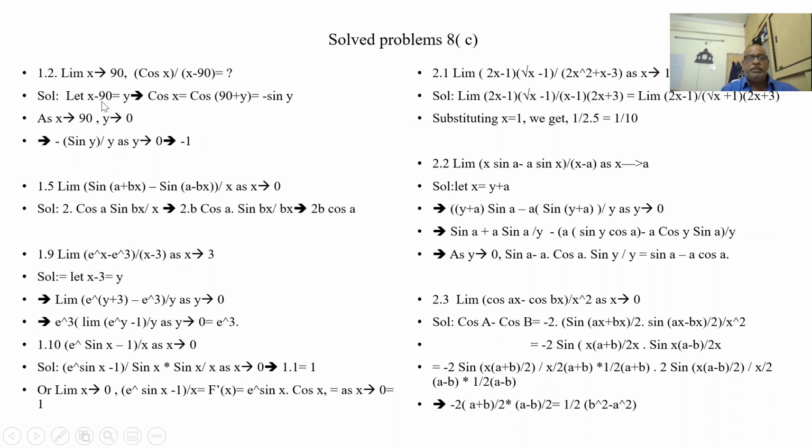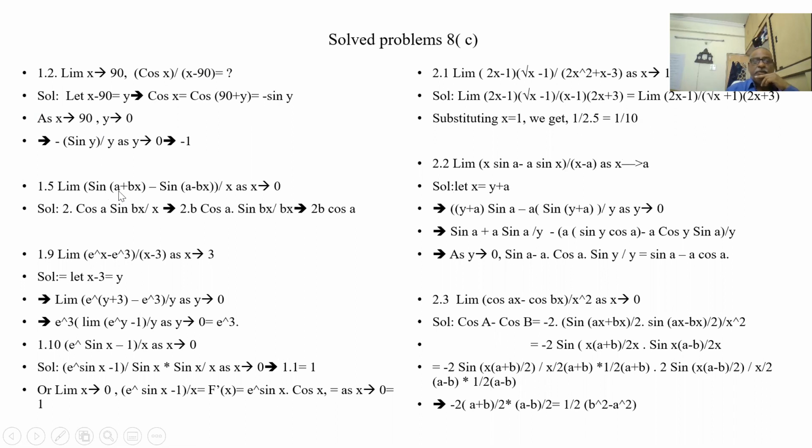So let x minus pi by 2, because I want bottom x, I want sin x by x. So x minus pi by 2 I am putting as y. So x is pi by 2 plus y. So cos of pi by 2 plus y is minus sin y by y. So minus sin y by y as y tends to 0 is equal to minus 1. Because sin y by y is 1, minus is there, so minus 1. So I have converted it into a standard form.